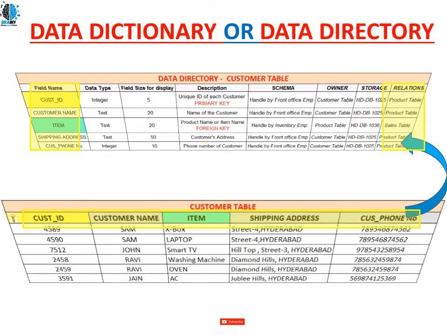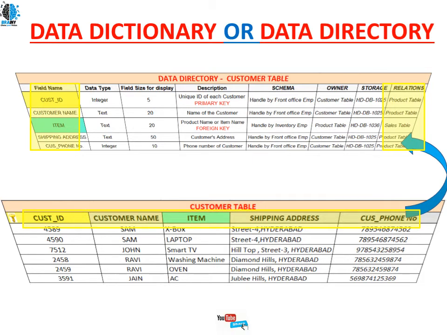Next we have the relation. How many different tables this table has a relationship with is also mentioned here. Customer ID has a relation with the product table. Next, customer name also has a relationship with the product table. Next, item has a relationship with the sales table. Like this we have all the different columns here.